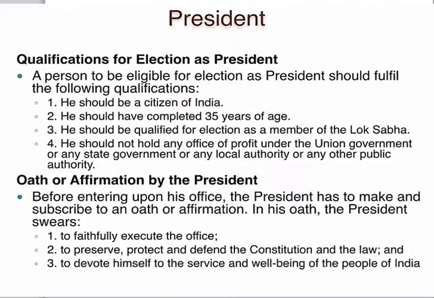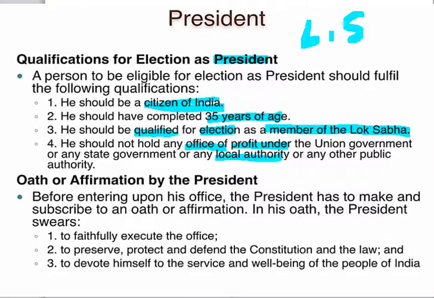Coming to the president's qualifications, what are they? He should be a citizen of India, he should have completed the age of 35, and he should be qualified for election as a member of the Lok Sabha. Remember, he should not hold any office of profit under the union, a state or any local authority.